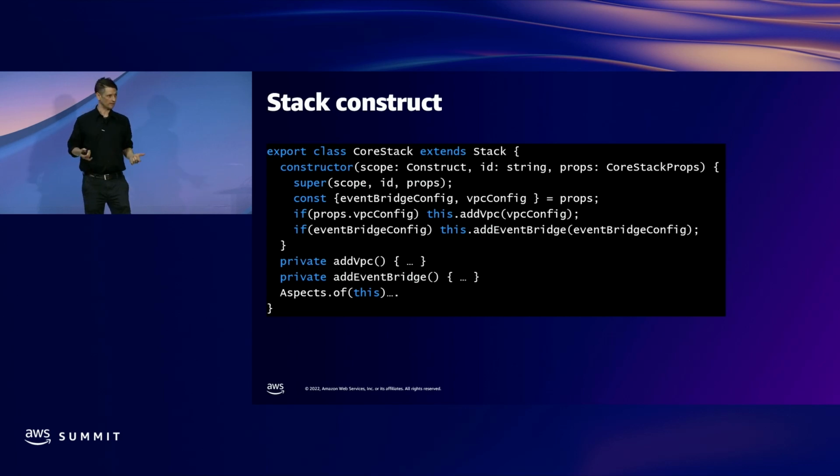We decided on an EventBridge strategy to communicate between different bounded contexts. And we wanted to have a common way for these different bounded contexts to be able to implement EventBridge into their core constructs. And so this is just a couple of examples that go into our core stack, and any developer starting a new project based on this stack will be able to implement these things easily.